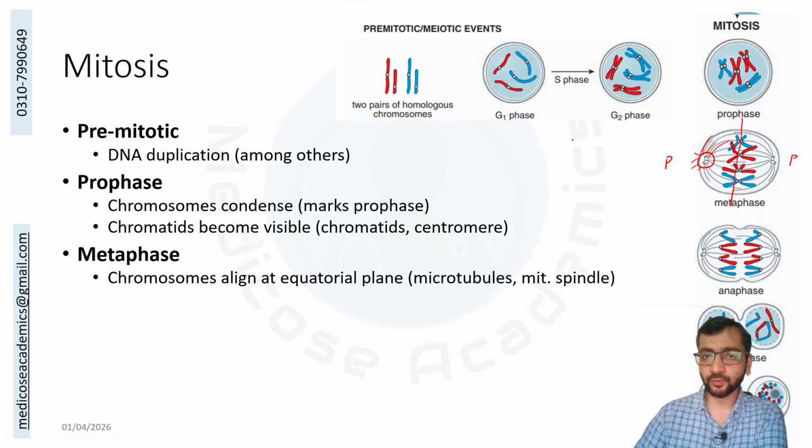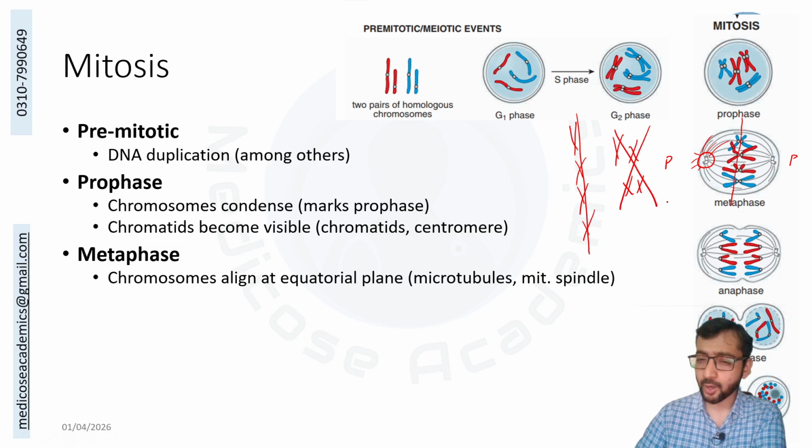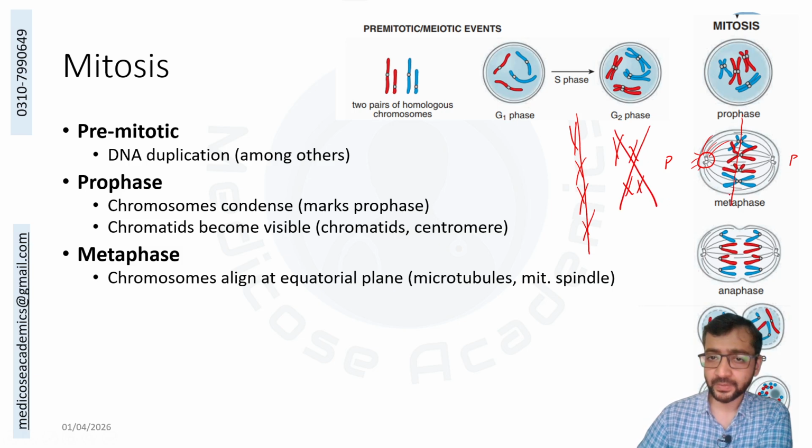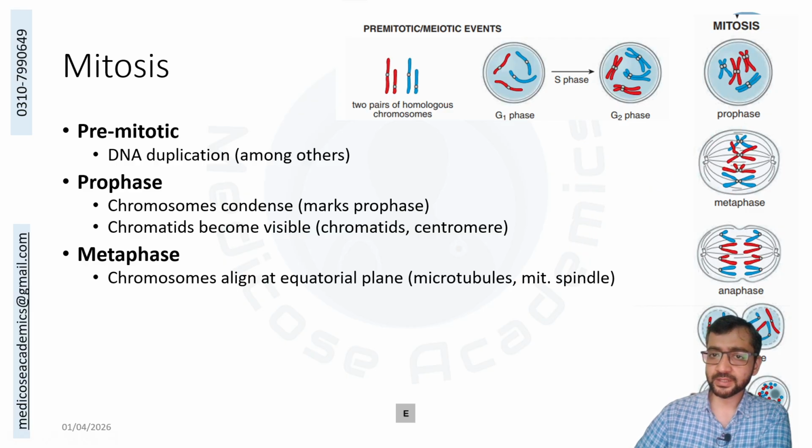The chromosomes arrange themselves across the equator, and that's the important thing, that chromosomes align as a single line. So if you have 4 chromosomes, you are going to get them like this. They are in a single line. That's a very important thing. They will not be arranged in multiple layers. So this will not happen. They will be arranged in a single layer. So this is the metaphase, and this is the hallmark of metaphase, them being arranged in an equatorial plate.